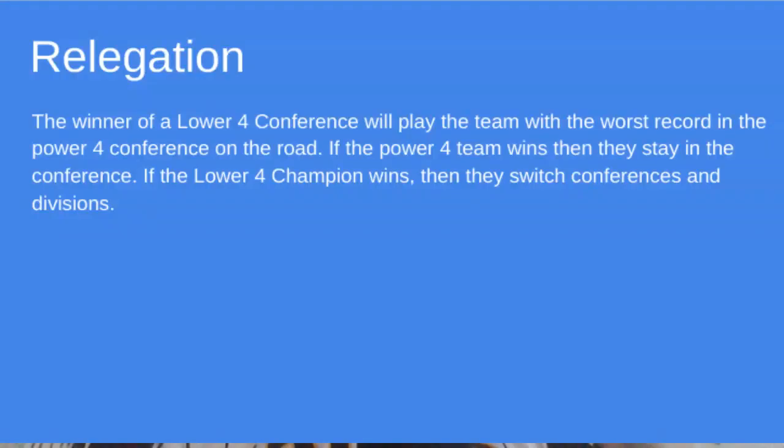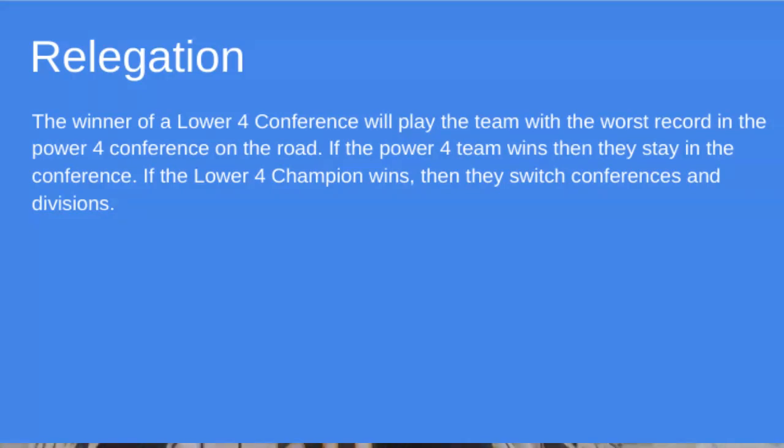After the conference playoffs, there'll be a thing called relegation week, where the winner of a lower four conference will play the team with the worst record in the Power Four conference on the road. If the Power Four team wins, then they stay in the conference, and if the lower four champion wins, they switch conferences and divisions.